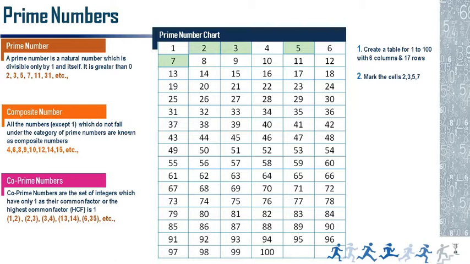Why? Because a factor is there. 4 we can divide into 2 times 2, 6 into 3 times 2. So the number has factors. The definition is very clear. People should know what a prime number is: it has only the factors 1 and itself. Friends, a very important thing: 1 is not a prime number. That is a very unique quality. It is neither a composite number nor a prime number. Not only people, numbers also have unique characteristics.